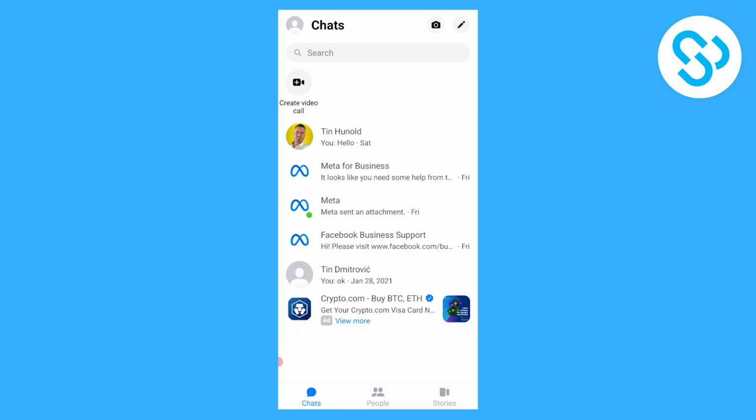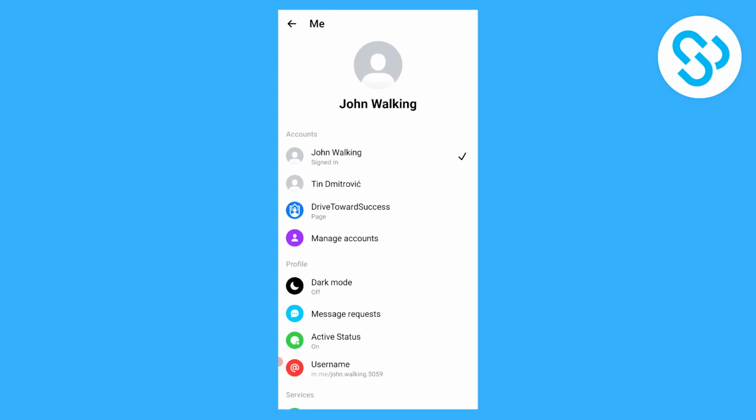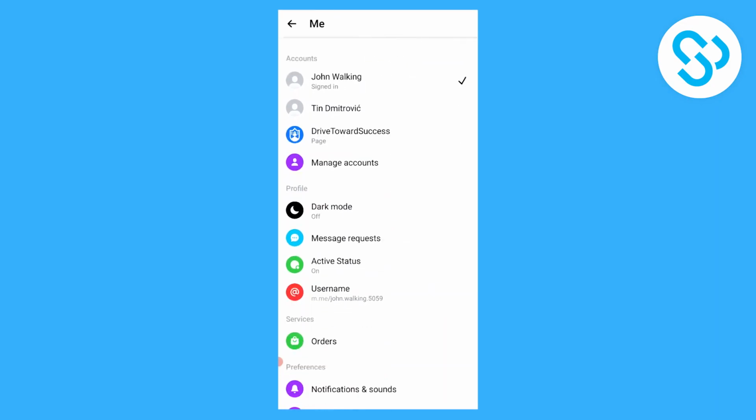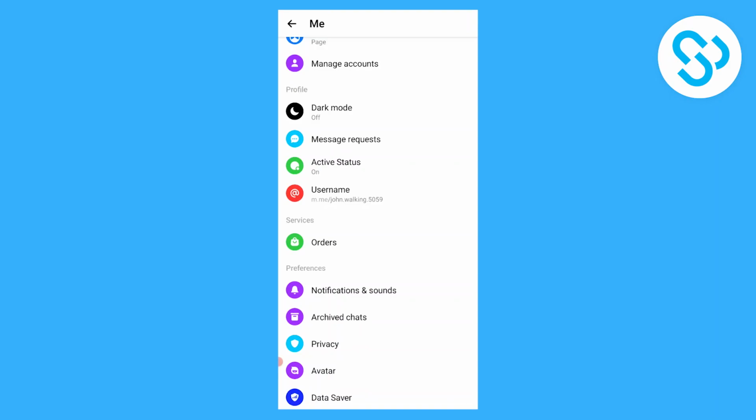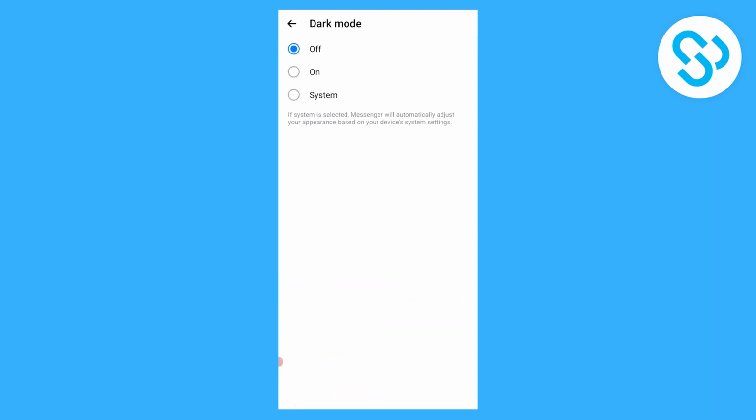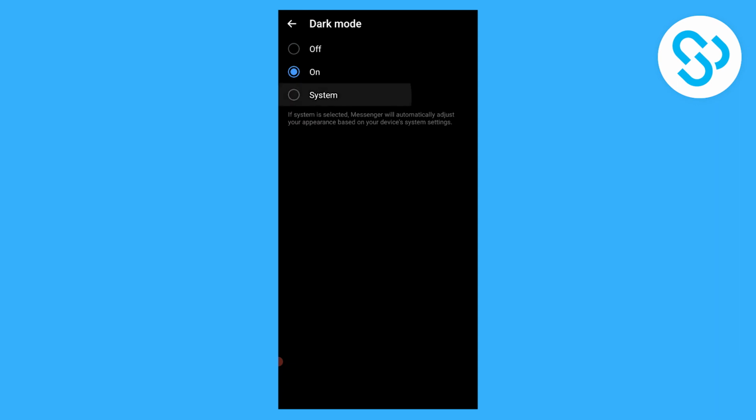So the first thing that you have to do is go to your upper corner. You need to click on your profile image, and then you just need to scroll here and click on dark mode. And here you can tap dark mode on, or you can click on system.